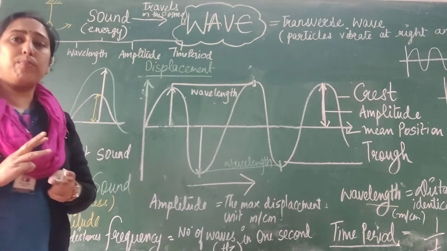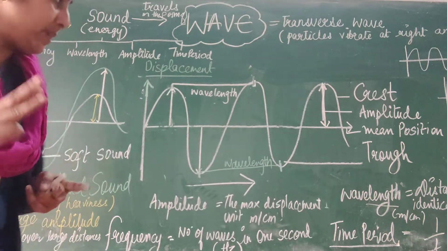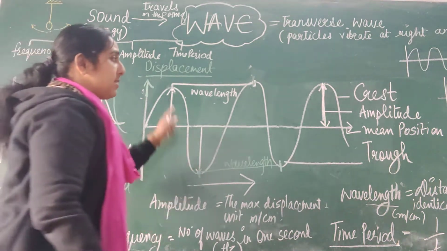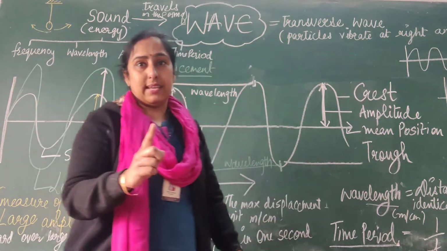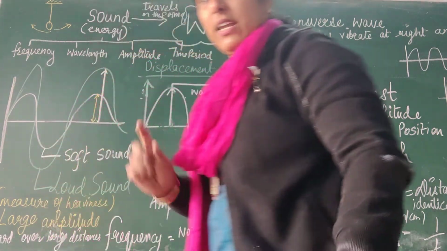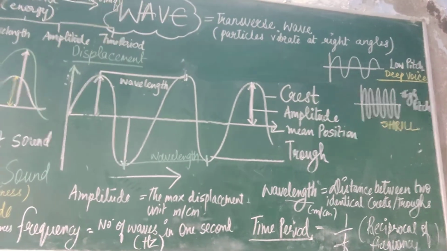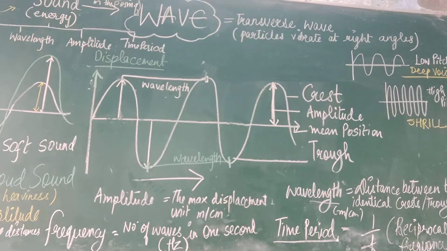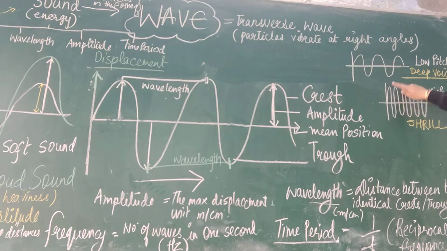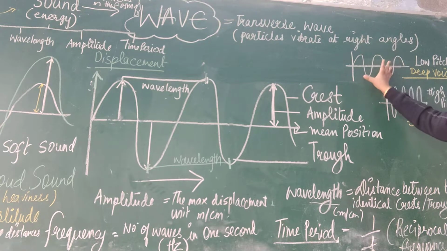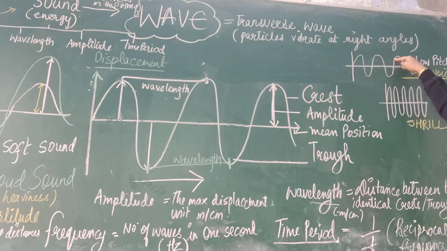And the very important section is the frequency. Frequency is the number of waves in 1 second. So if we are going to show it diagrammatically, you are going to show it like this. This is high pitch and this is low pitch. So in 1 second I have got only 3 wave cycles.